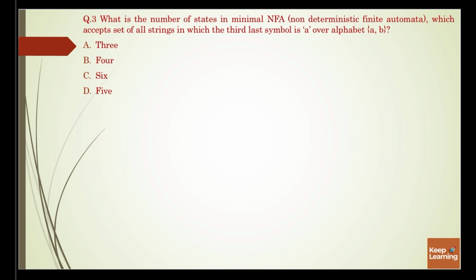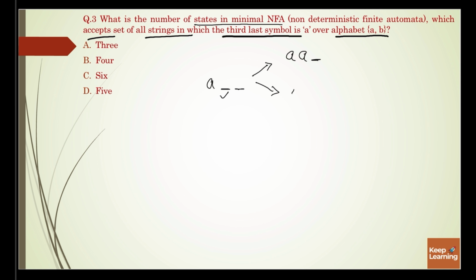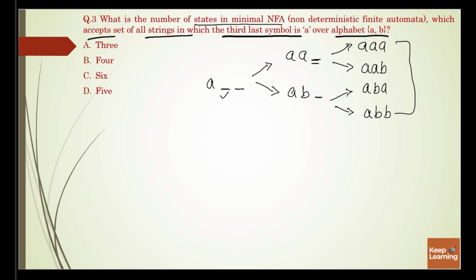Our next question is, what is the number of states in a minimal NFA which accepts the set of all strings in which the third last symbol is A over the input alphabet A and B. So for the symbol at the third last position, we have A, and at the next position you can have either A or B, and again at the last position either A or B. So these are the minimum length strings which belong to this language.